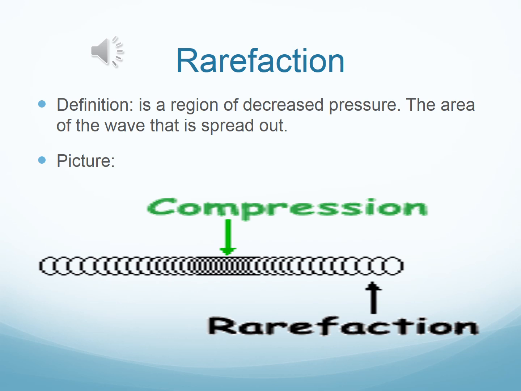The next part of a compressional or longitudinal wave that we're going to talk about is a rarefaction. It is the opposite of a compression. In a compression, we said it was pushed together. In a rarefaction, these are areas that have decreased pressure, and they are actually areas that are spread apart.